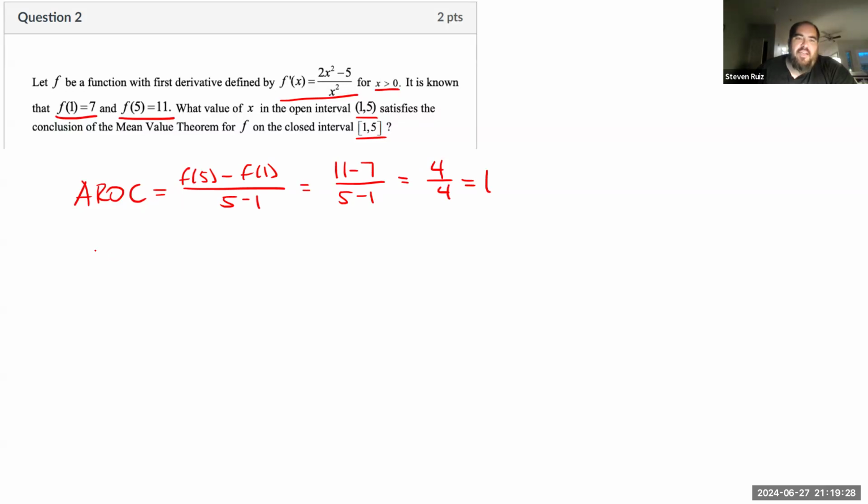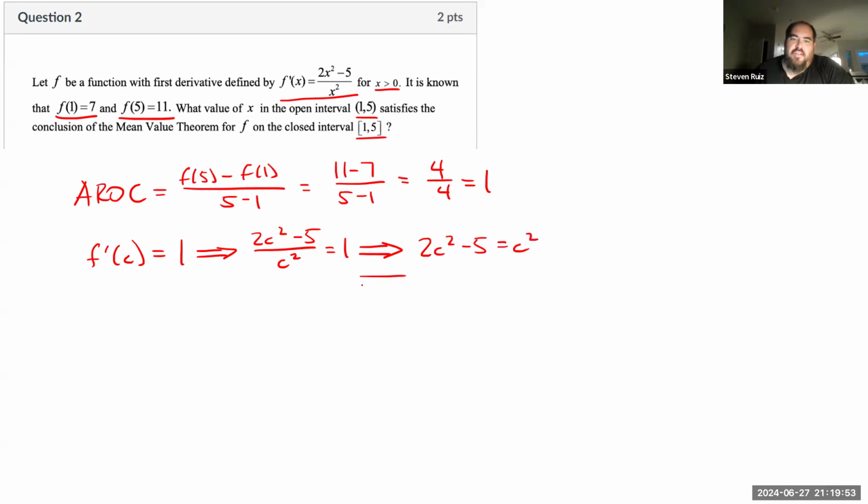So the conclusion of the mean value theorem is that there has to be some value of c on this interval such that the derivative is equal to 1. So I'm going to take my expression for the derivative, (2c squared minus 5) over c squared, and set it equal to 1. I'm going to clear the fraction by multiplying by c squared. So I get 2c squared minus 5 equals c squared.